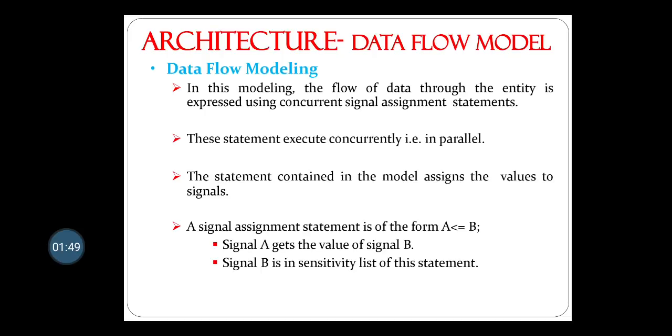Here you can see A is the output value and B is the input, and the less than or equal to symbol is the assignment operator. Signal A gets the value of signal B, and signal B is in the sensitivity list of this statement.